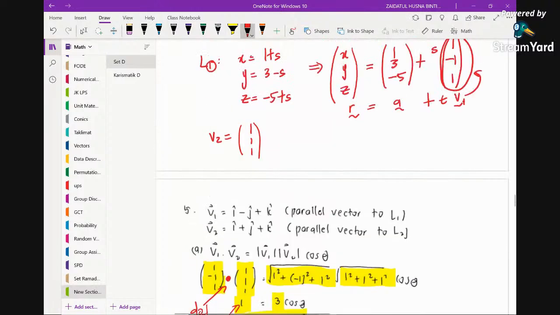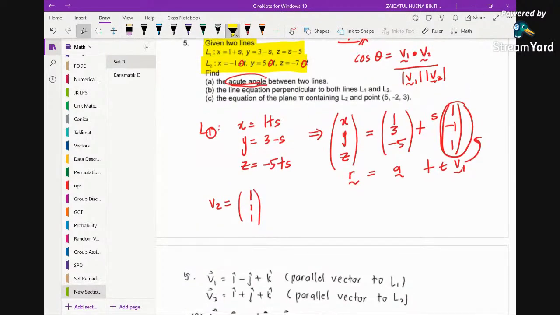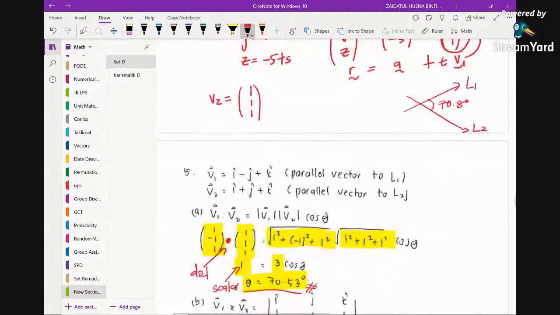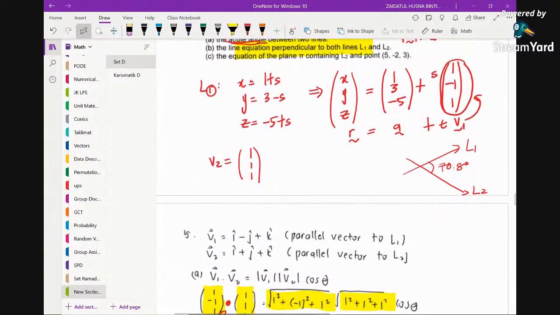Okay, next question. Find the line equation perpendicular to both. So now by drawing the diagram here, you imagine this is L1, this is L2. Just now we found the angle, right? 70.8 degrees. Okay, sorry, 70.53 degrees. Then the question says find a line equation perpendicular to both. So perpendicular to both, which means here the L3 must be perpendicular to both.